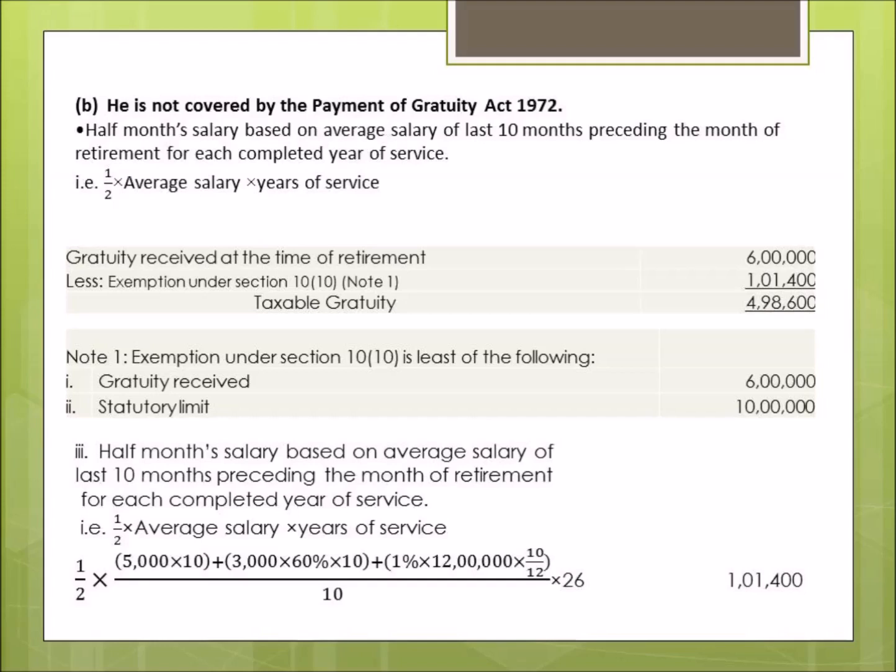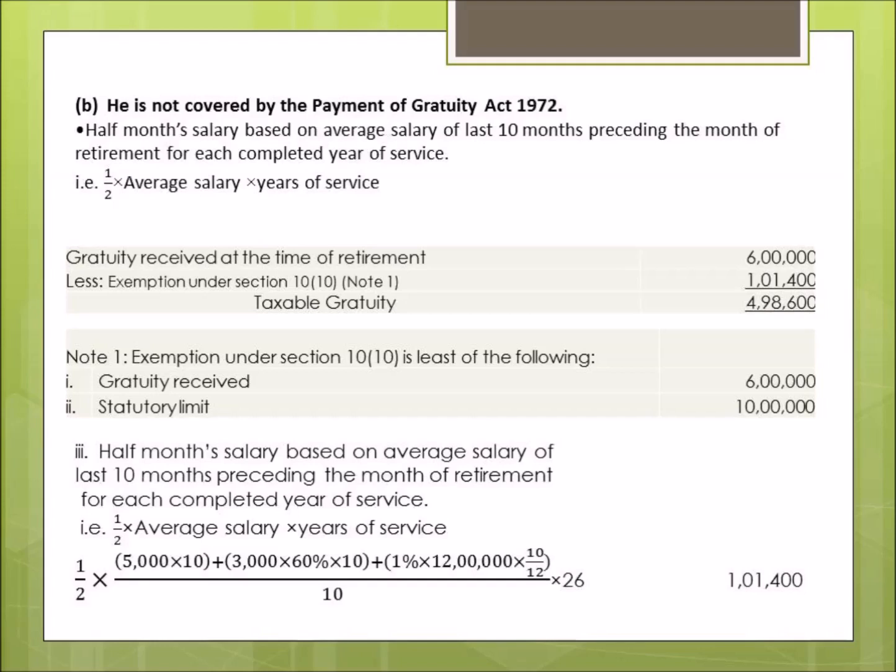So this is how the calculation will be done, and when we calculate this formula we get 1,01,400. So now we compare which is the least amount, 6 lakh, 10 lakh or 1,01,400. Obviously it is 1,01,400. So this minimum will be deducted from the gratuity actually received at the time of retirement, and the balance will come as the taxable gratuity, which will be taxed under the head salaries. So this is how the calculation will be done when the employee is not covered by the Payment of Gratuity Act 1972.